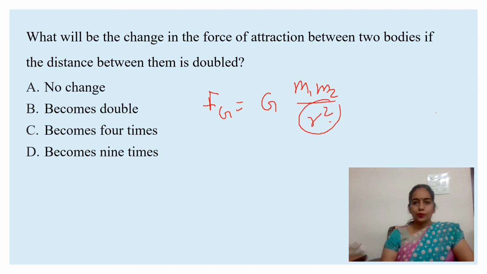This is inverse square law. As r changes, the force changes by the square of that factor. So it becomes 4 times. So option C is the correct option.